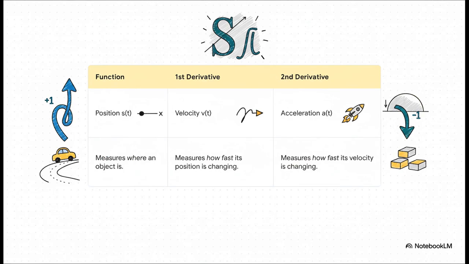And check out this perfect real-world example of how this works. We call these higher-order derivatives. If you have a function that tells you an object's position over time, okay? Take the derivative once, and bam, you get its velocity. That's how fast its position is changing. But why stop there? Take the derivative of the velocity function, and you get acceleration. That's how fast the velocity is changing. It's this beautiful, logical chain that perfectly describes motion.